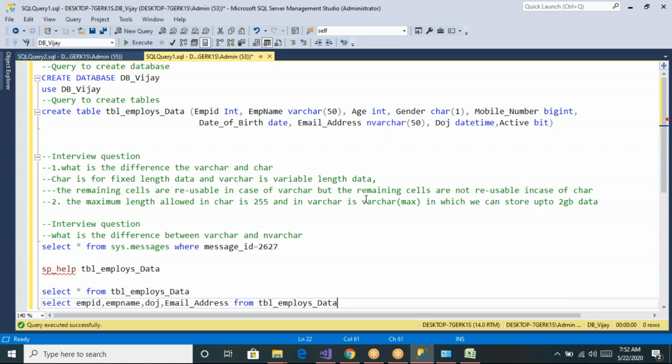So we'll stop now. In tomorrow's class we will see how many different ways of loading data into the tables. In different ways we can insert the data. All those things we can see in tomorrow's class. Same time we can connect tomorrow also. Thank you. Any doubts?